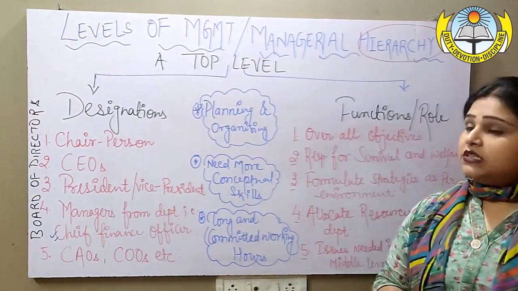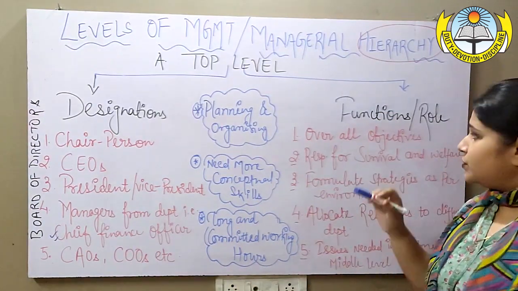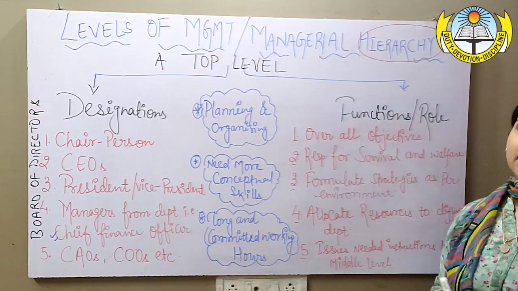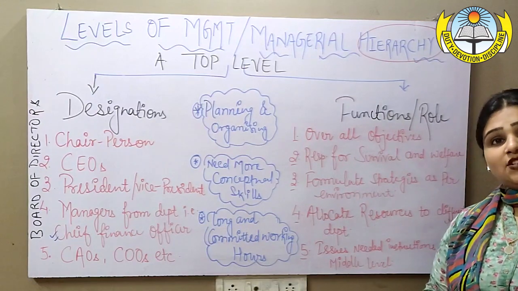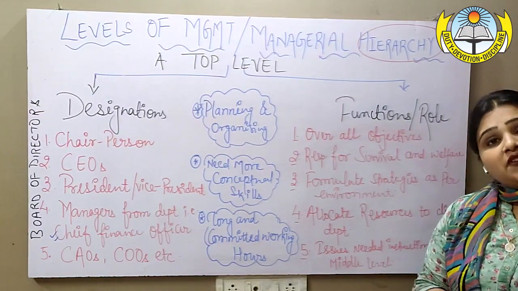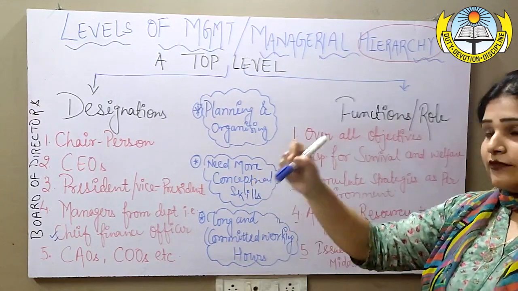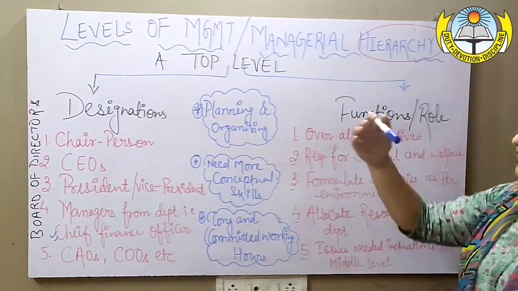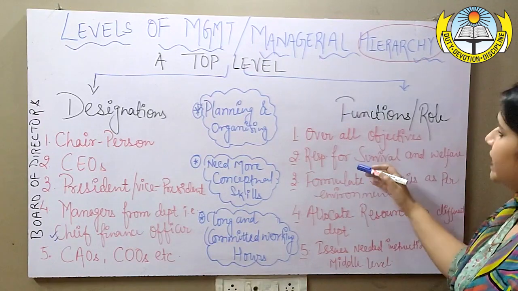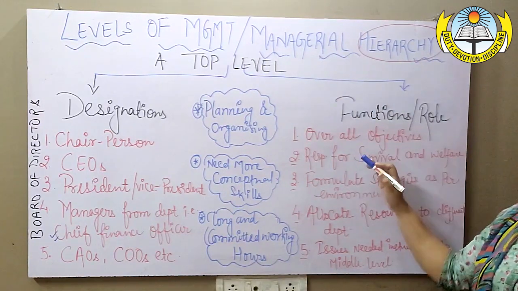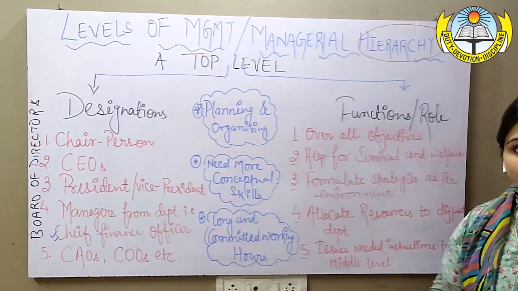What all jobs does this top level perform? As you can see, this top level is responsible for the overall objective. The overall objective, what the organization tries to achieve at the end, has to be decided by the top level at the beginning of the organization, or since the inception of the organization. Next, top level is that level which is responsible for overall survival and welfare of the organization.